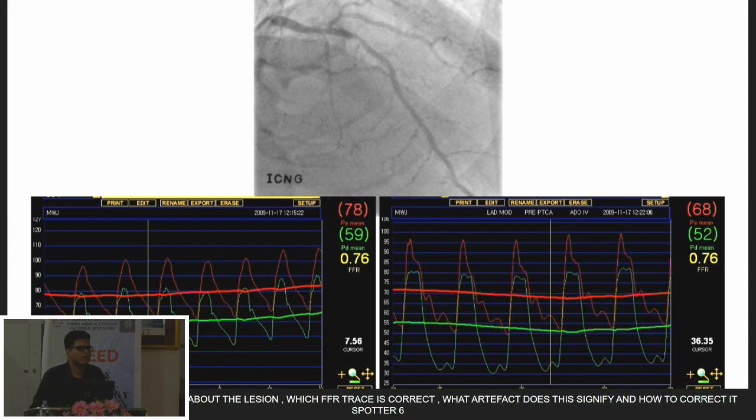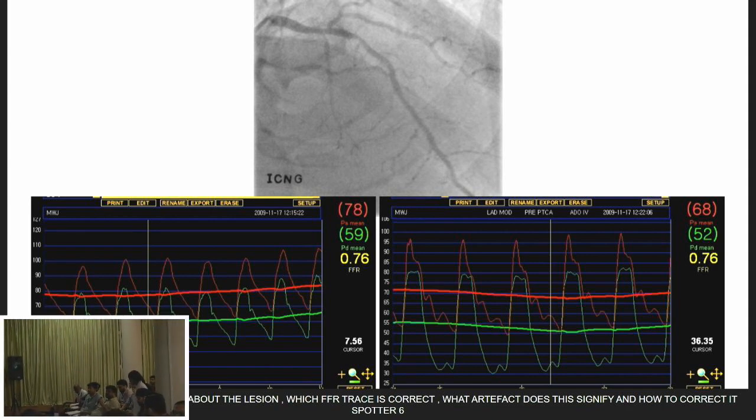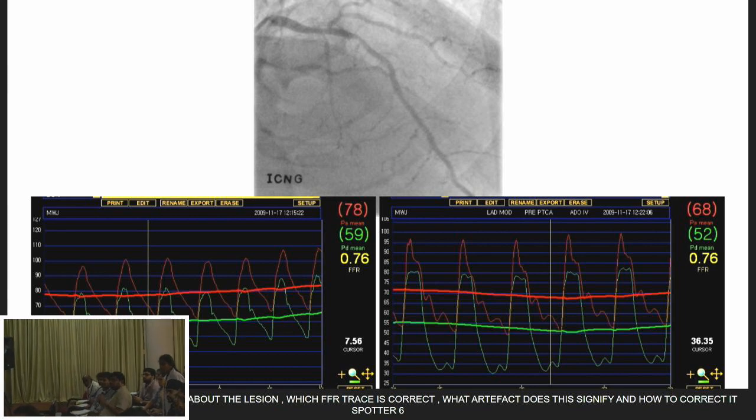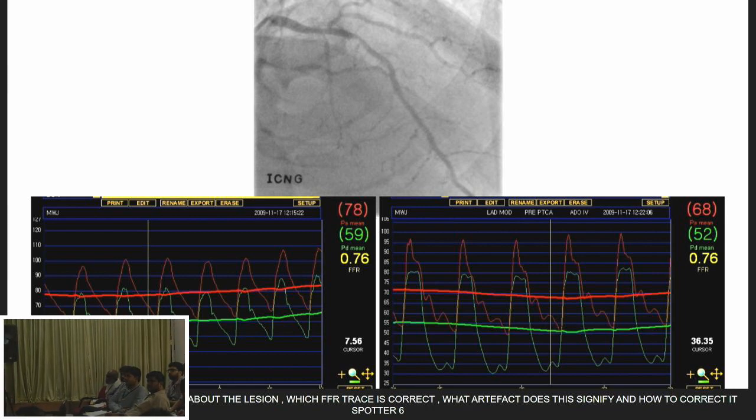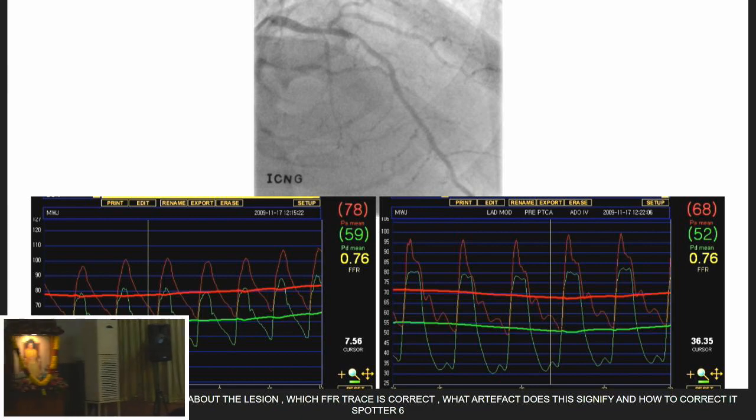Anybody? This is real life and actually happened. Let's give them some time. Anyone want to attempt this? You can take a mic here, please. Is the trace the same on the left and the right? The green trace, I can give you a clue on that. What is the difference really?